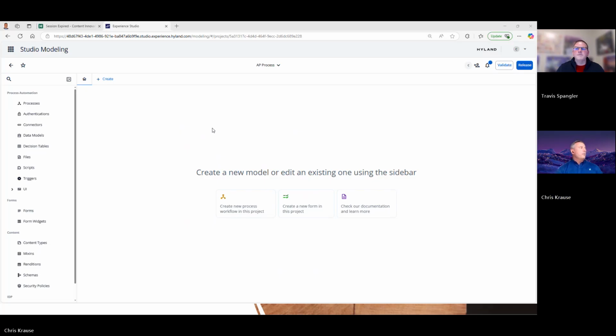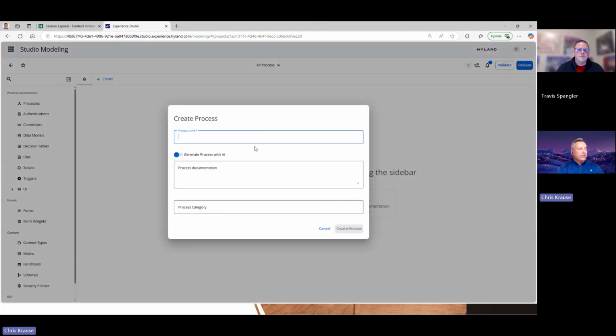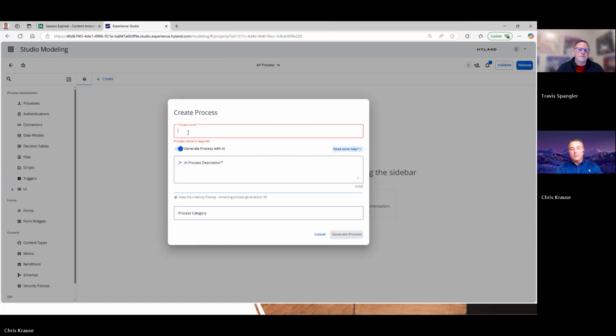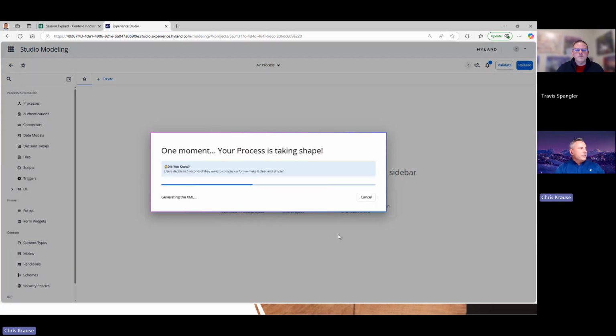What do I do? Well, using the same CI/CD product called Automate up in the Highland Cloud, I can create a process using AI. So if I give a process name, I'm going to say it's an AP process, and I'm going to generate it with AI. So I'm going to say create an AP process with 2 levels of approval based on dollar amount. And I'm just going to say generate.